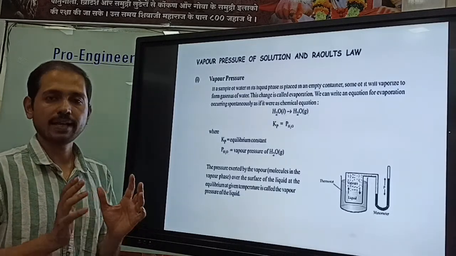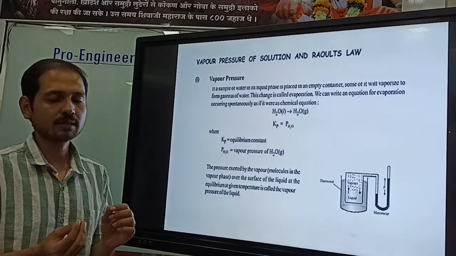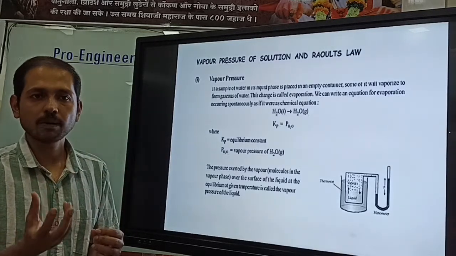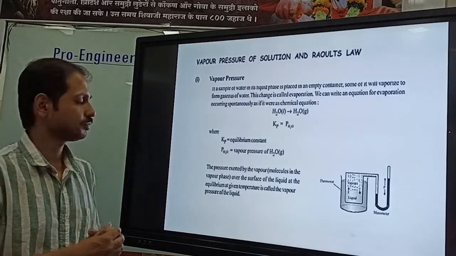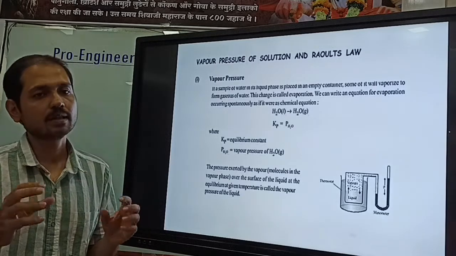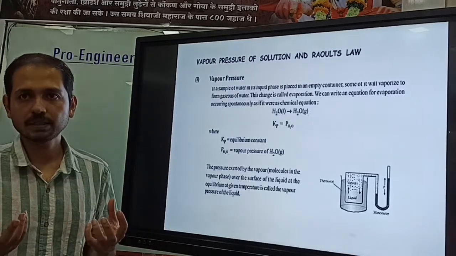Now you keep it as it is. After some time what will happen? The vacant space will be occupied by the vapor of that particular liquid, right? Wherever these molecules go to the vapor phase, it will create vapor pressure.